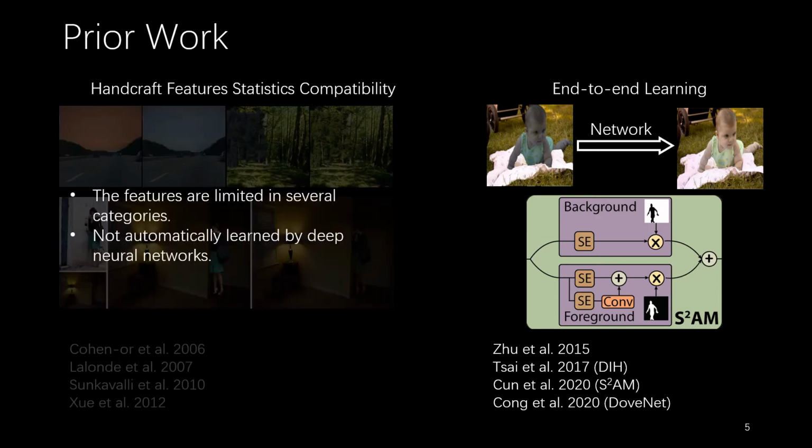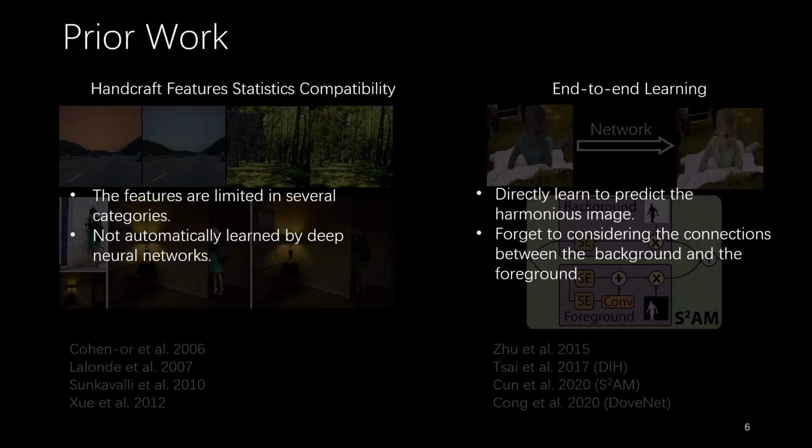However, the features are often limited to several categories and not automatically learned by deep neural networks. Also, previous deep learning-based methods focus on building more powerful convolutional neural networks, but seldom consider the connections between the background image and the foreground objects.